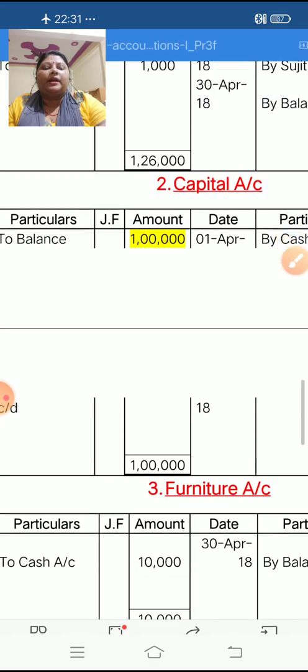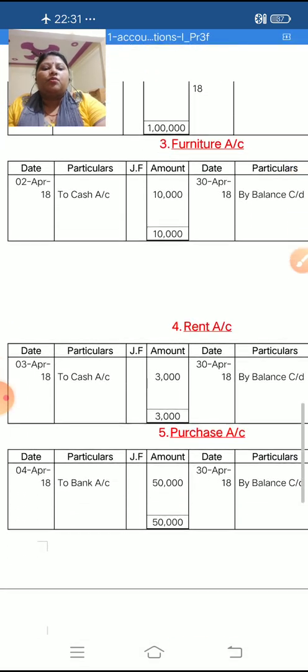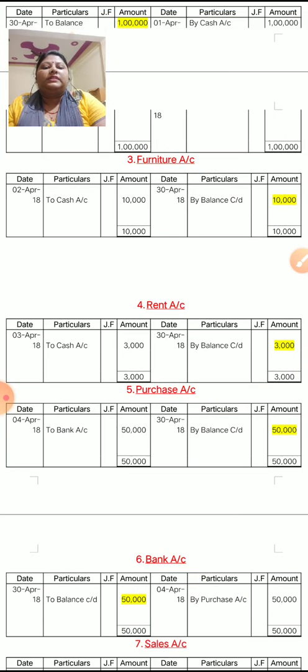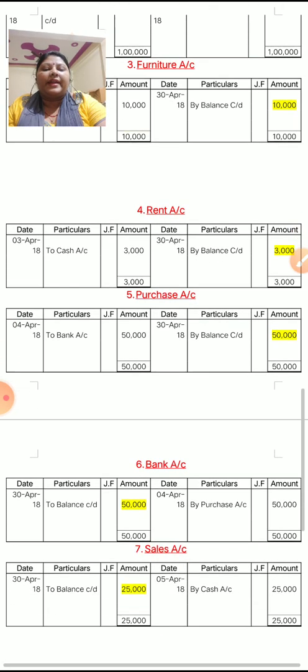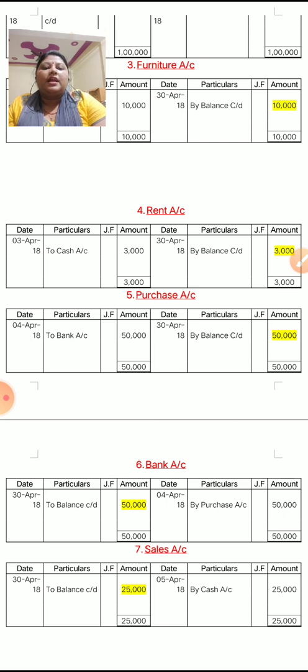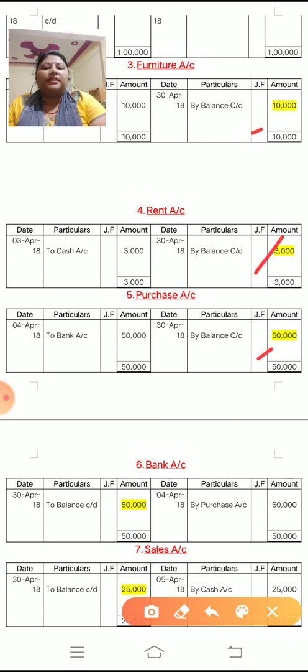Up to capital account done. Now look at the furniture account. See, furniture account answer will come on credit side, rent account answer also credit side and purchase account answer is also credit side. So these three answers will come on credit side, so you have to write down the answer for all three accounts on debit side.